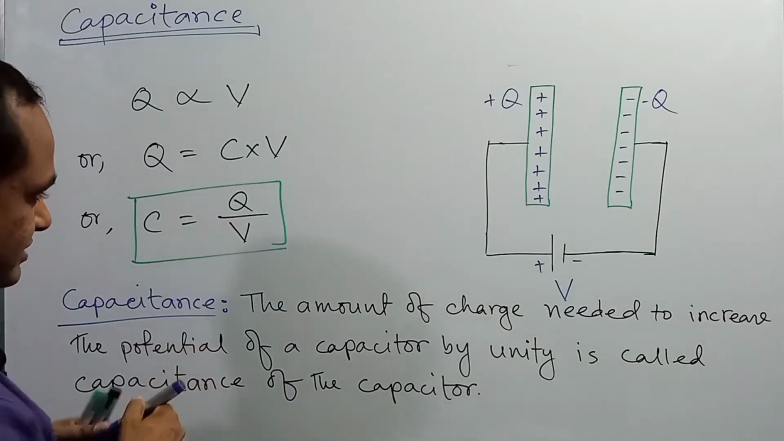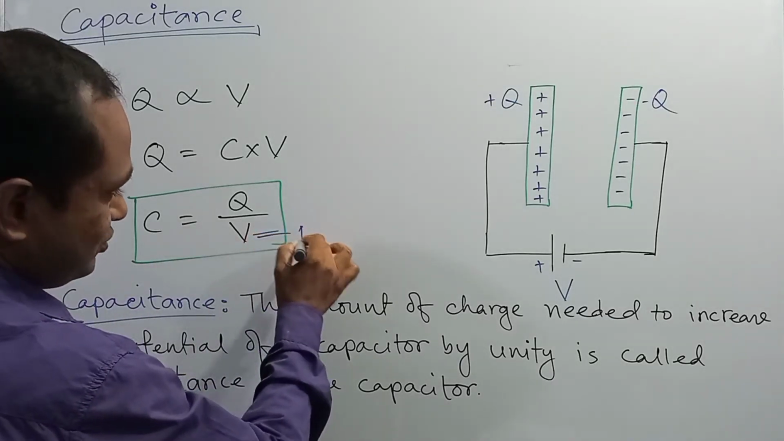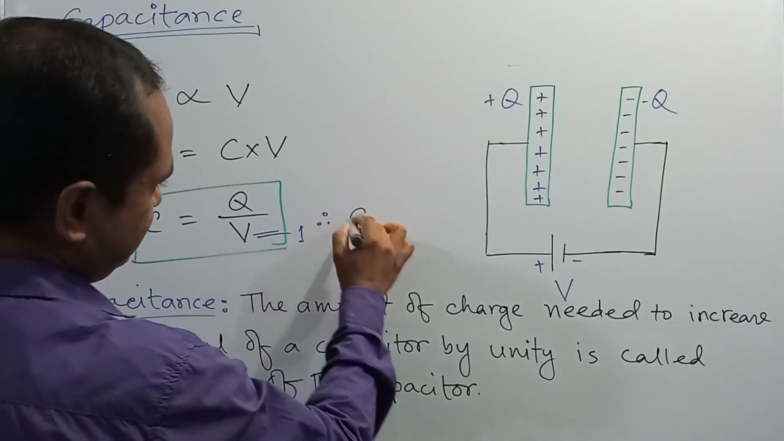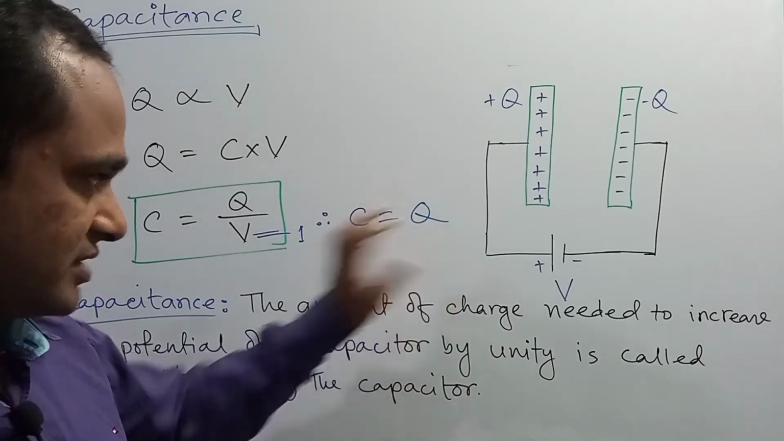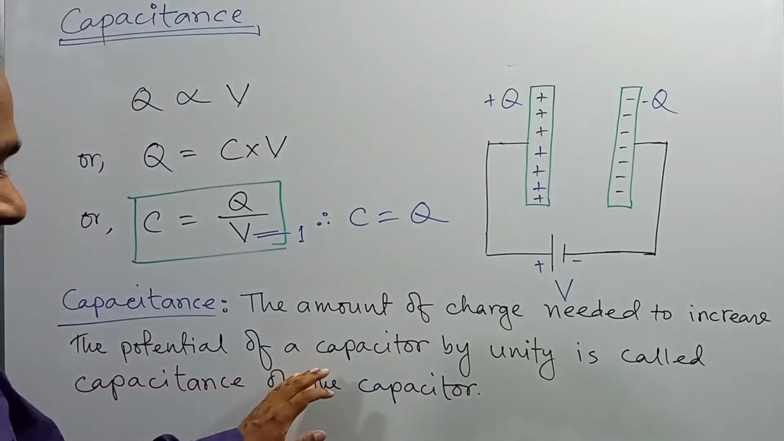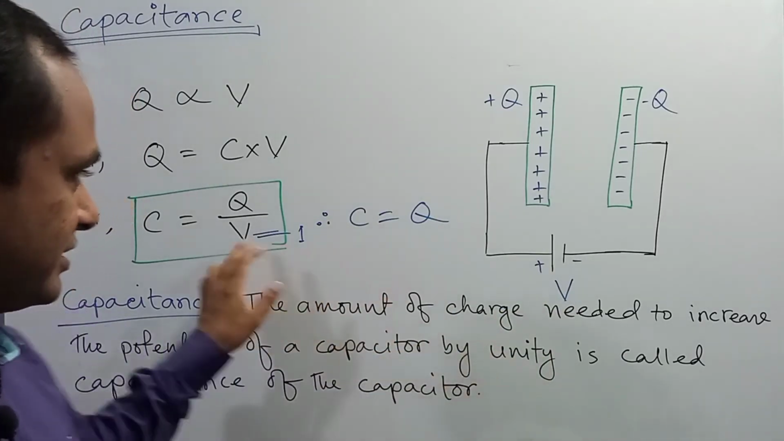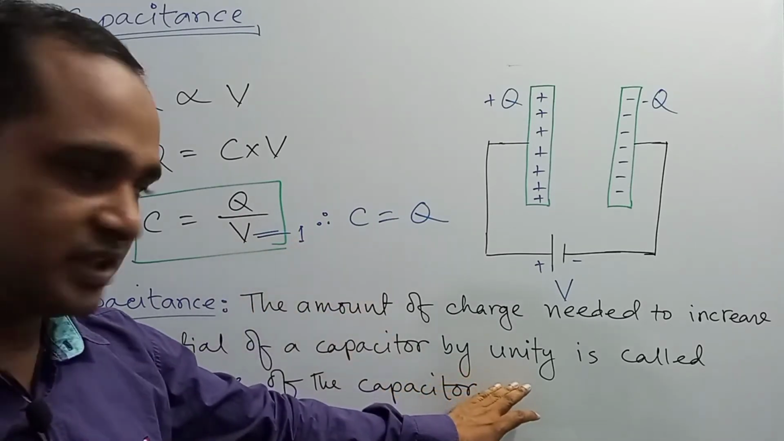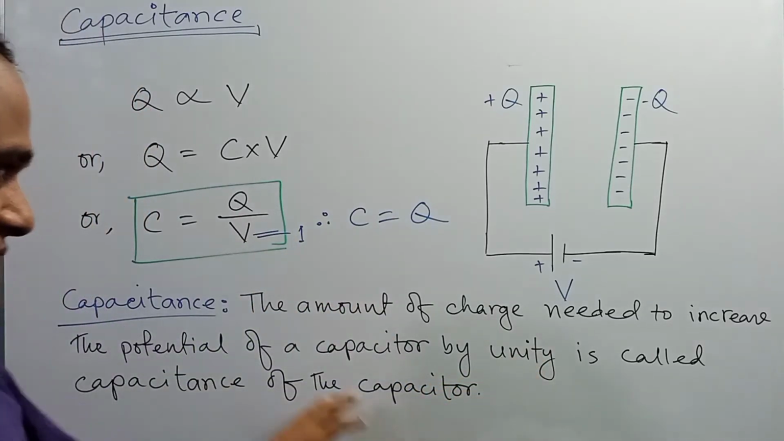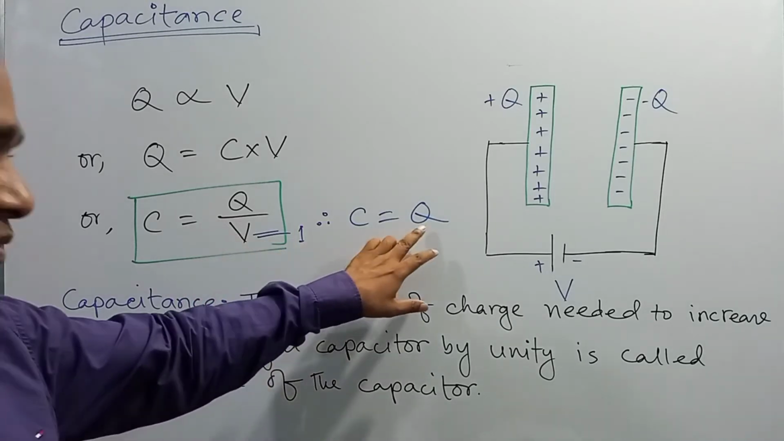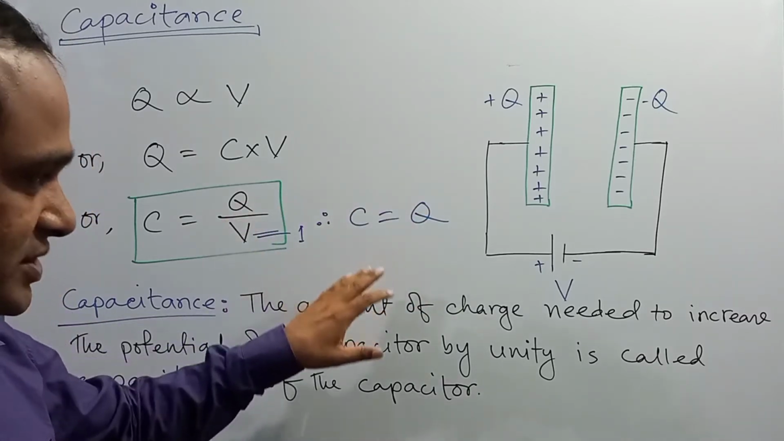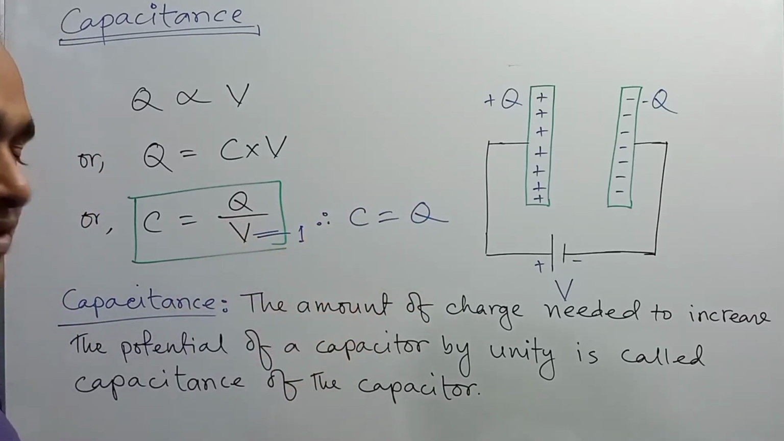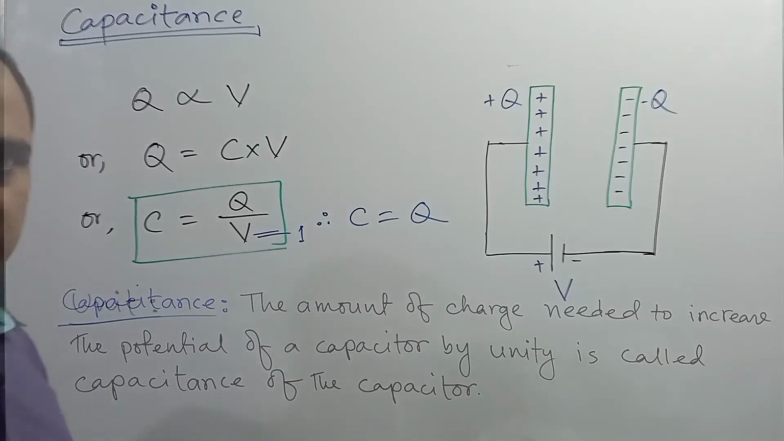So from this expression we can write that when V is equal to 1, then C is equal to Q. So this is described in the statement, the amount of charge Q needed to increase the potential of a capacitor by unity, that is when V is equal to 1, is called capacitance of the capacitor. That is, the amount of charge in a special condition, when V is equal to 1, is called capacitance of the capacitor, right?